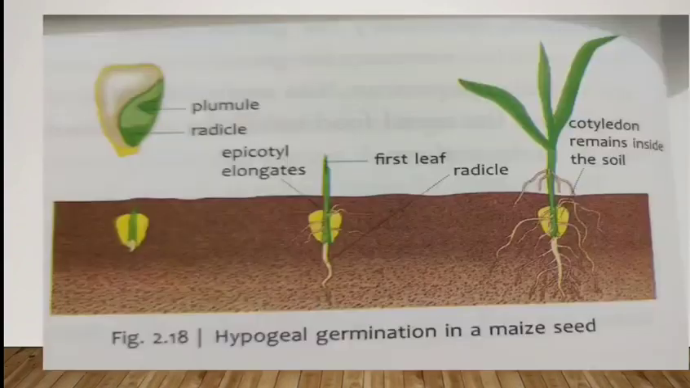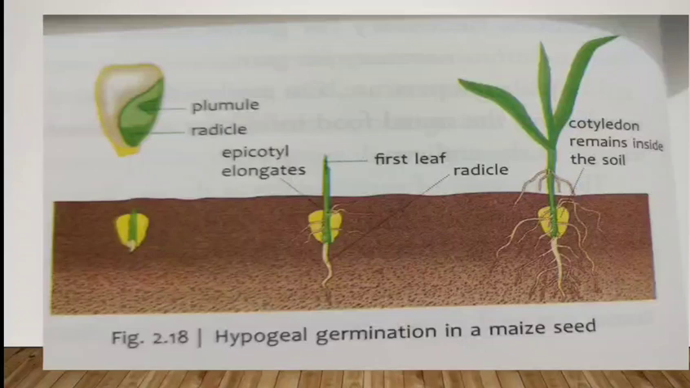Now, epicotyl over here will elongate. So you can see the yellow color things are the cotyledons. They will be inside the soil. The cotyledons will not come outside the soil. But what will come outside the soil? The epicotyl. It will elongate and the epicotyl will only form the first leaf. You can see in the diagram.